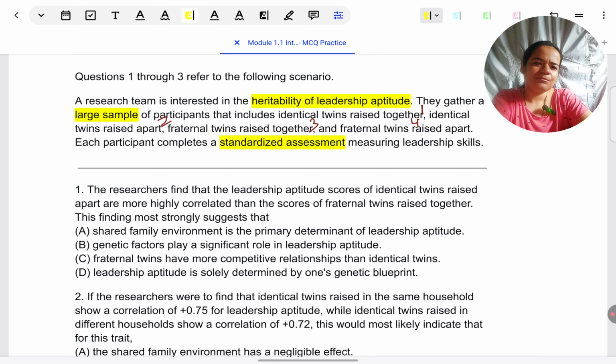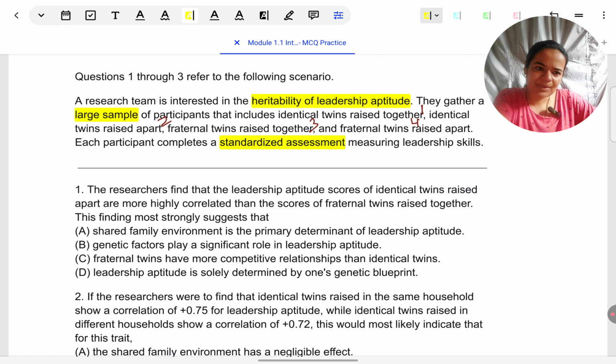So in my words, what I would say is they are telling you that they are measuring leadership aptitude by doing a typical twin study. They are comparing monozygotic or identical twins who share 100% of their genes with fraternal or non-identical twins who share only about 50% of the genes. As in a typical twin study, if they are able to establish that monozygotic twins share leadership aptitude more strongly than dizygotic twins, they will be able to say that leadership is heritable to a great extent. That is what they are trying to achieve here.